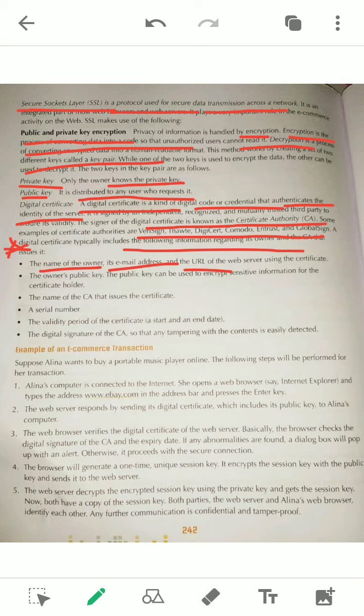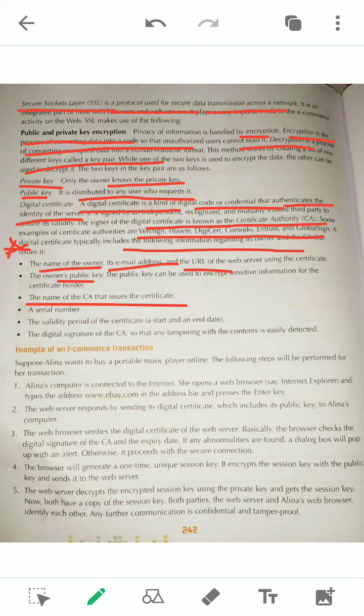Then the owner's public key. Now you see why public key is required. In our iCard obviously there is no public key. So here you have to think public key is required because it is needed to encrypt and decrypt. The private key will not be there, only the public key, because the private key is totally secure. It should not be tampered with, it should not be shown to anyone. So it is not mentioned in the digital certificate. It is totally separated from other things. So the public key is part of it. Next, the name of the certificate authority.